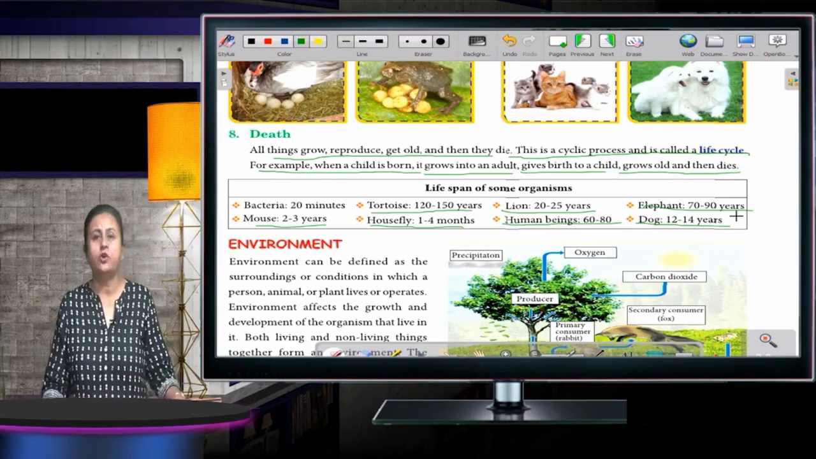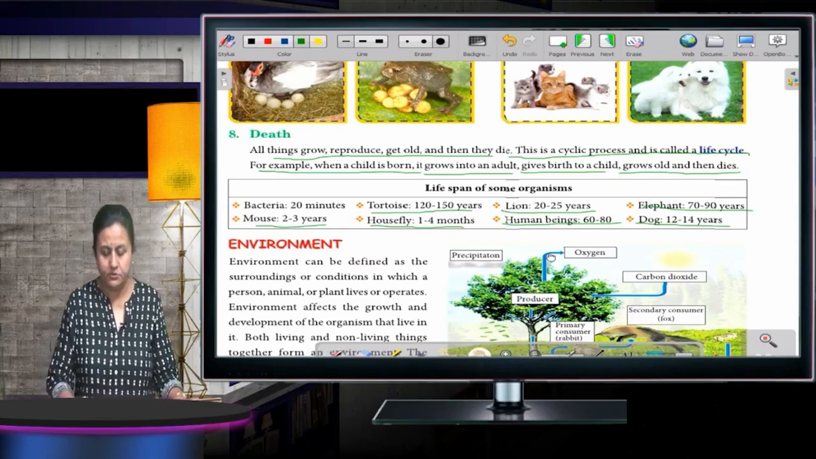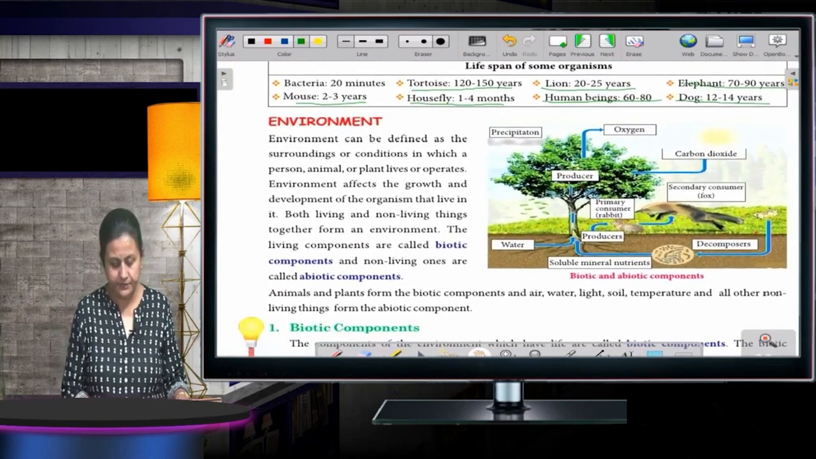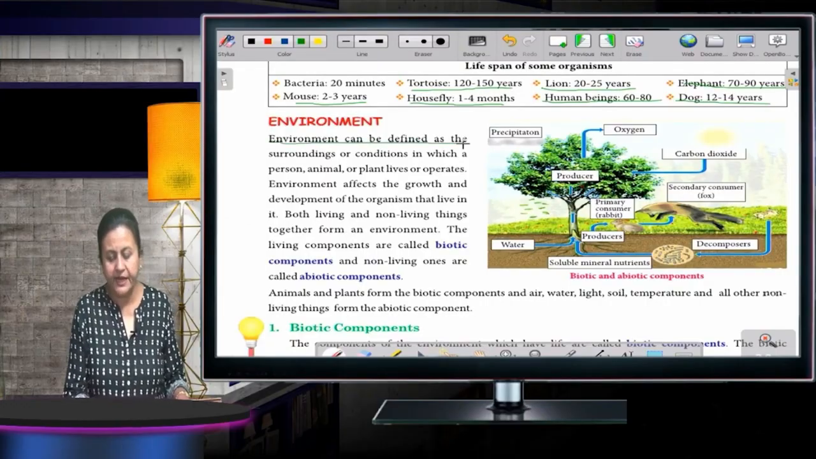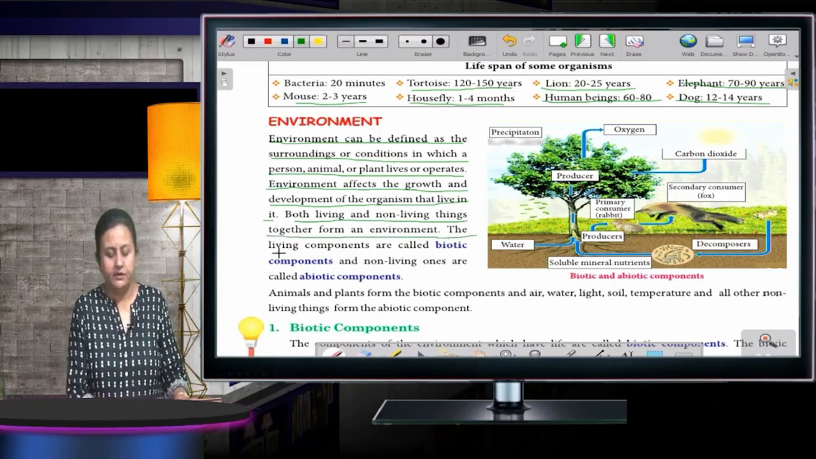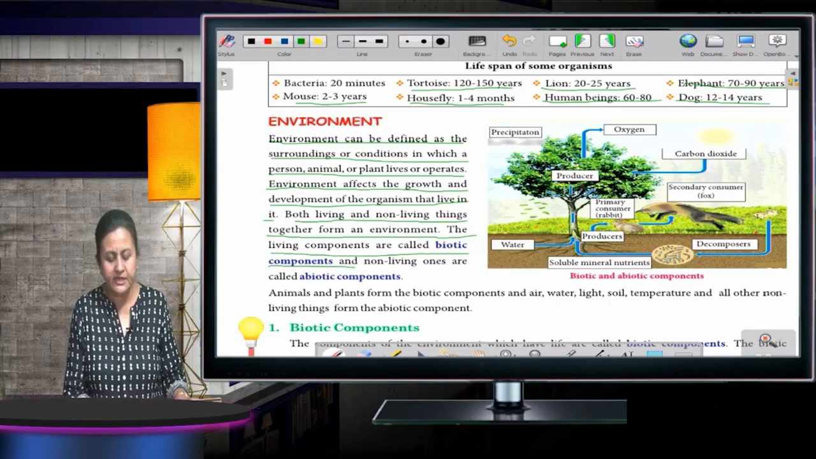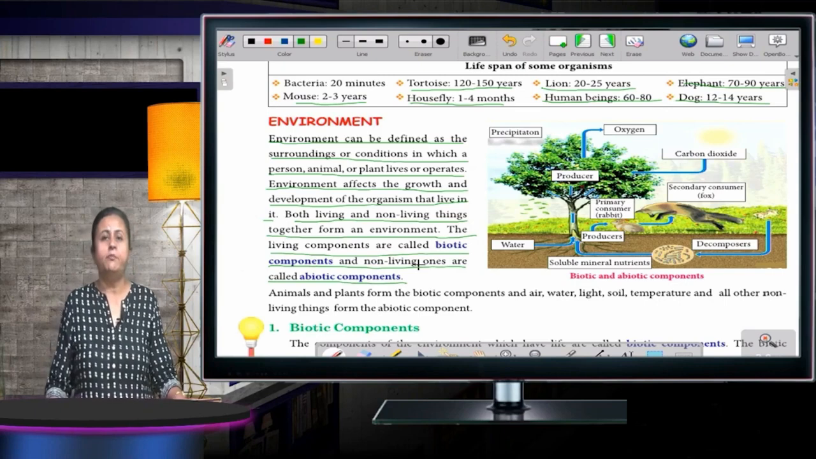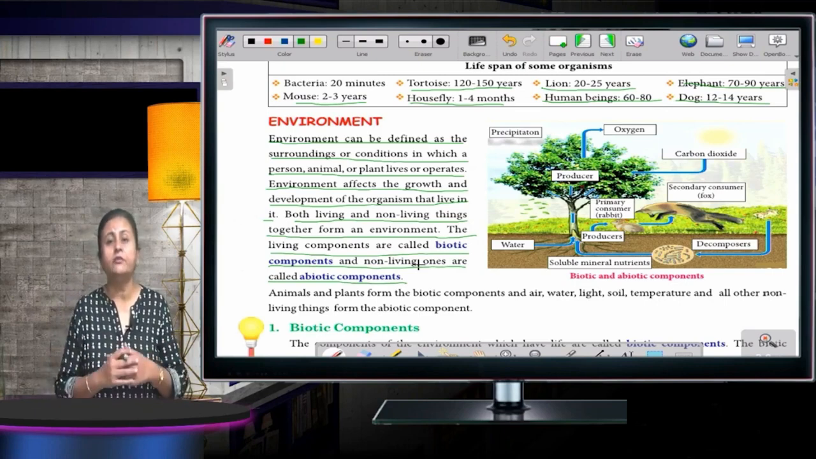Now we are going to talk about the environment. Next topic is environment. Environment can be defined as the surroundings or conditions in which a person, animal, or plant lives or operates. Environment affects the growth and development of organisms that live in it. Both living and non-living things together form an environment. The living components are called biotic components and non-living things are called abiotic components.